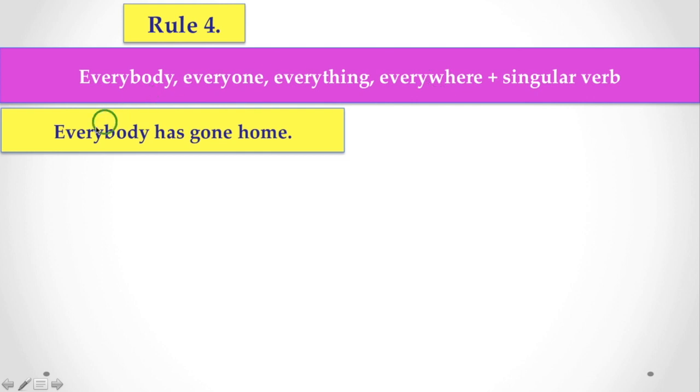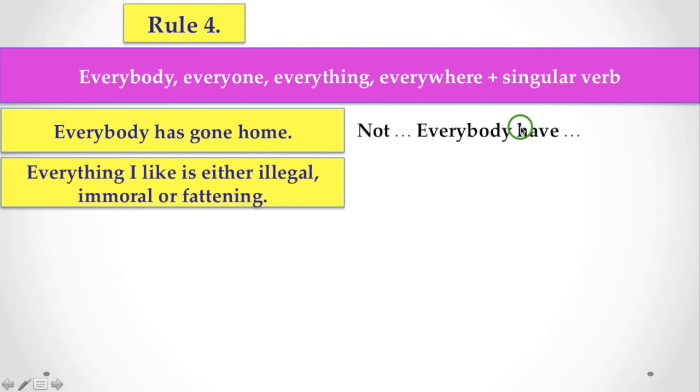For example, everybody has gone home. With everybody, you have to use a singular verb. Not everybody have. Never use that thing. Everything I like is either illegal, immoral, or fattening. Here also, everything I like is, here you find is the singular verb.